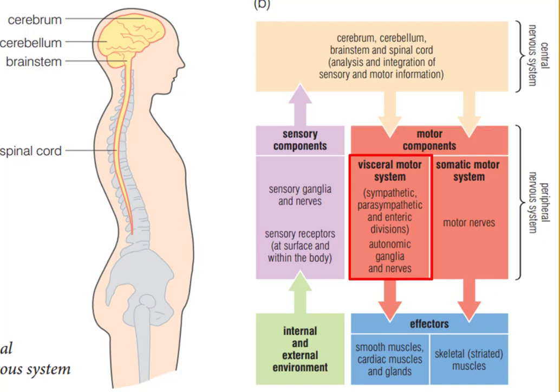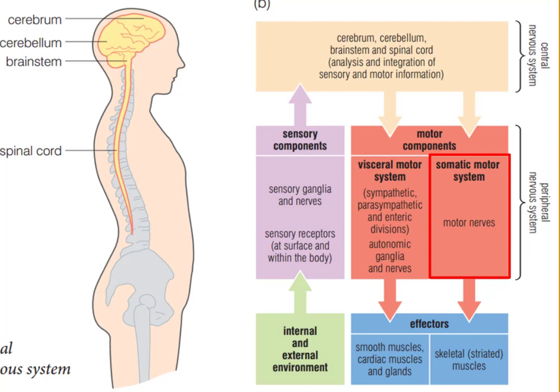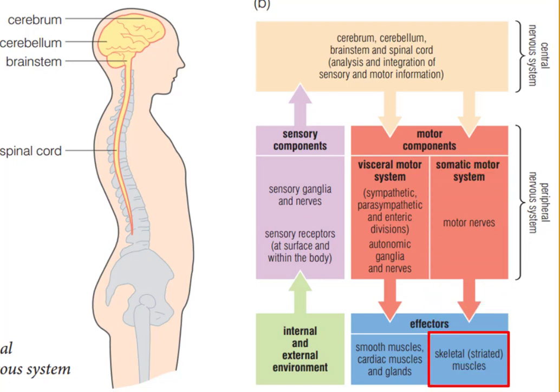The visceral motor system sends the impulse to effectors through sympathetic, parasympathetic, and enteric divisions or branches. So the visceral motor system of autonomic ganglia and nerves produces responses by involuntary muscles like smooth muscles, cardiac muscles, and glands. But the somatic motor system sends impulses to skeletal or voluntary muscles to produce responses.